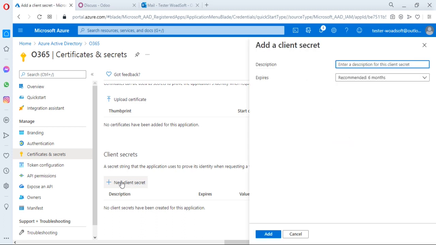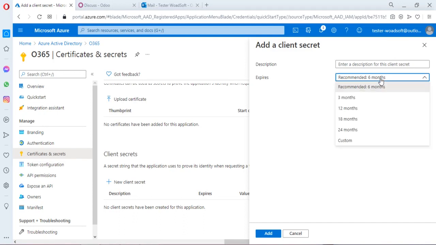Click on it and describe some information for the client secret, like the expiration time of the secret. Basically the recommended is 6 months, and you can also specify the limit of your client secret. It is pre-selected at 6 months, and you can specify its description.